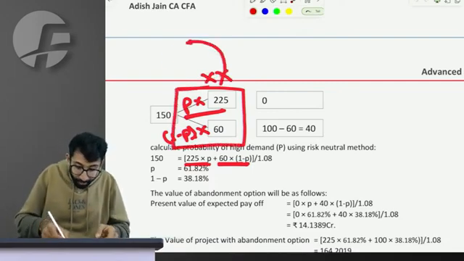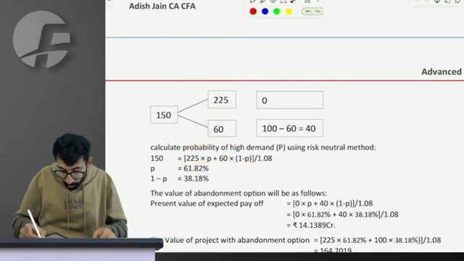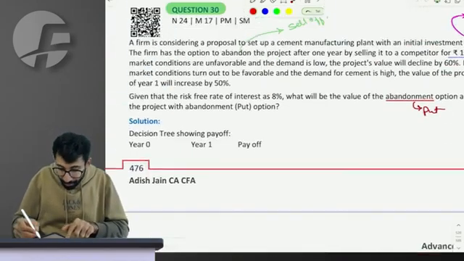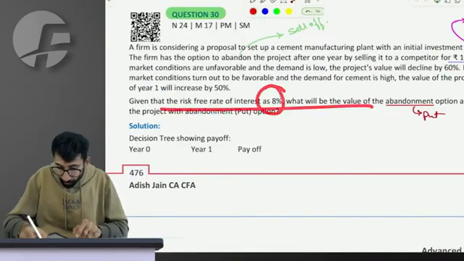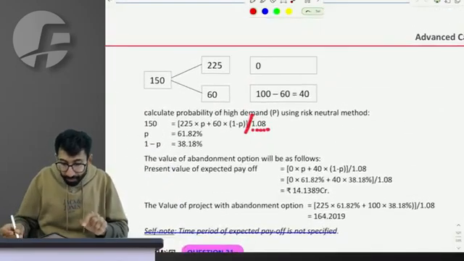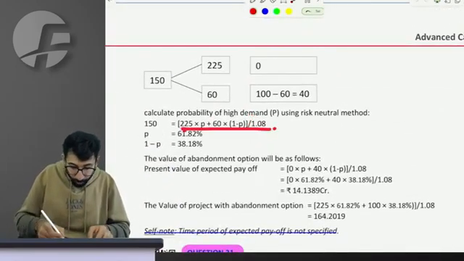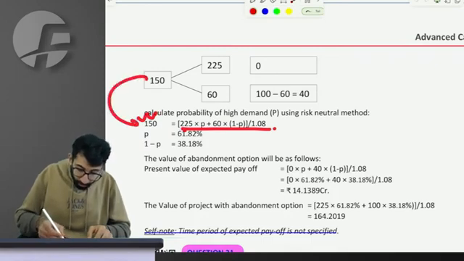So what will be the present value of it? Divided by 1.08, 8% being the risk-free rate for 1 year, gives me the value of the asset today, which I know is 150.